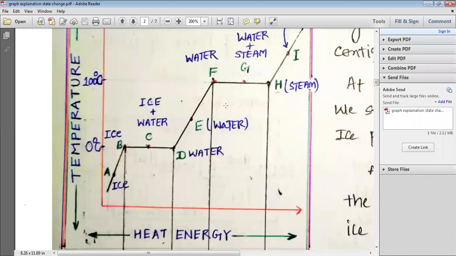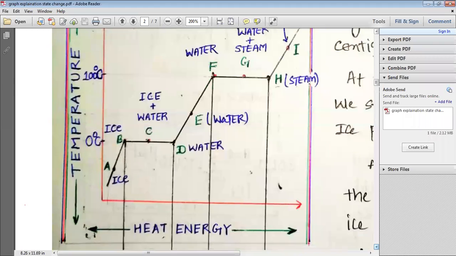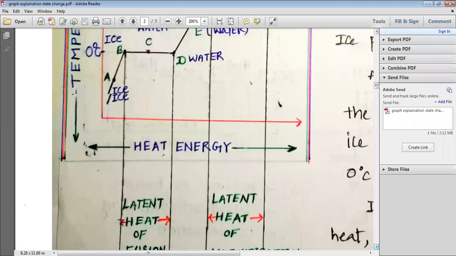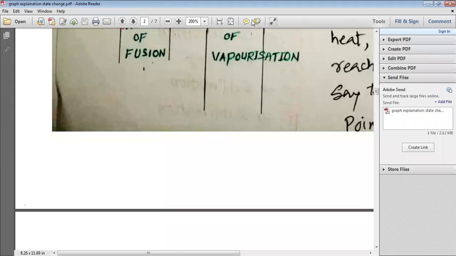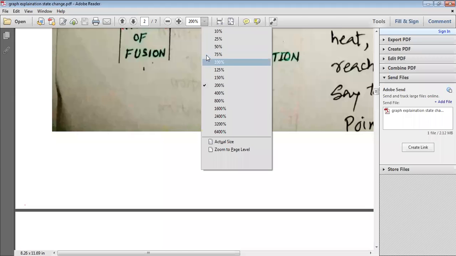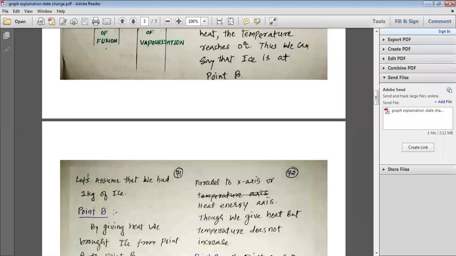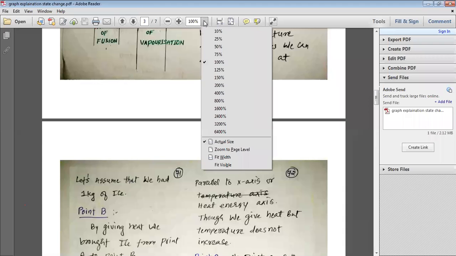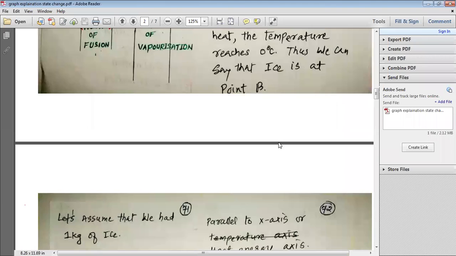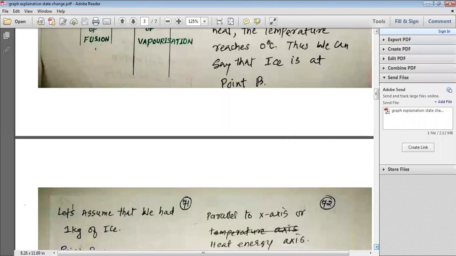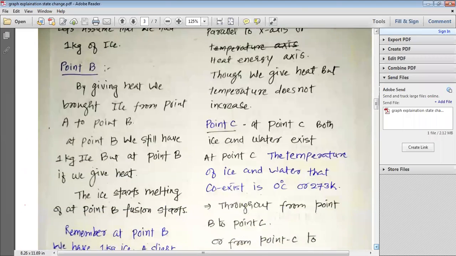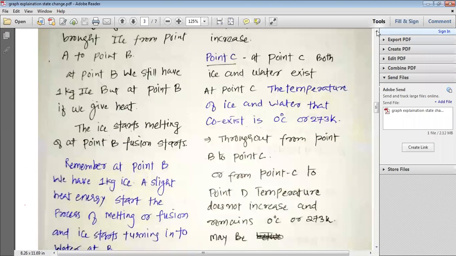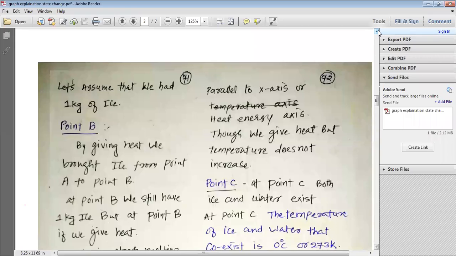Now we should study point number A and point number B. Let us start studying point number A and point number B in detail, my dear students. Let us go for studying point number A and point number B. First, we should study point number A.